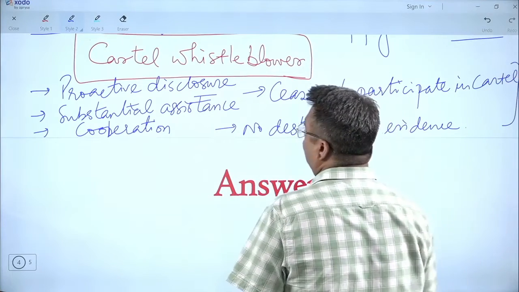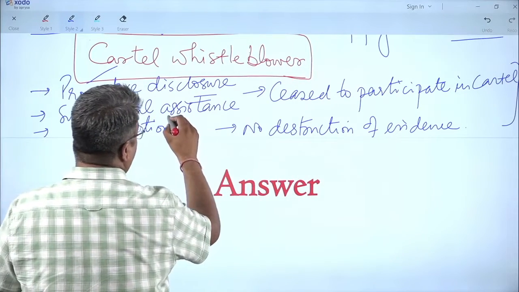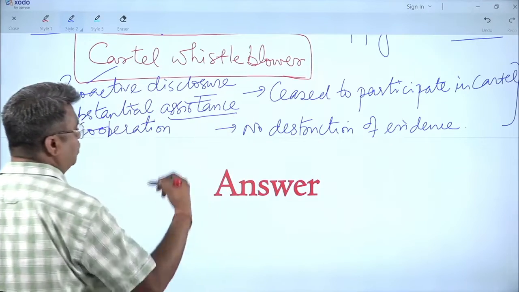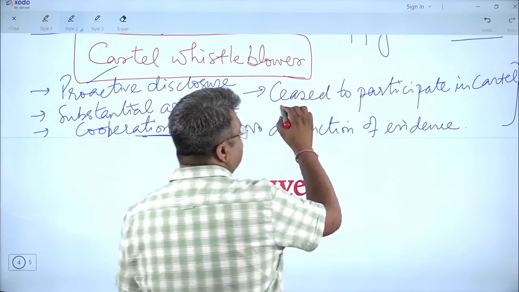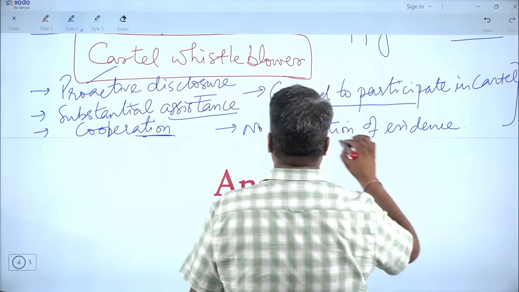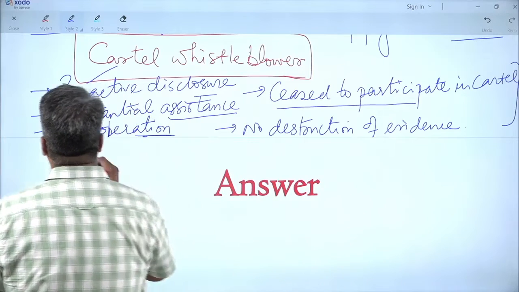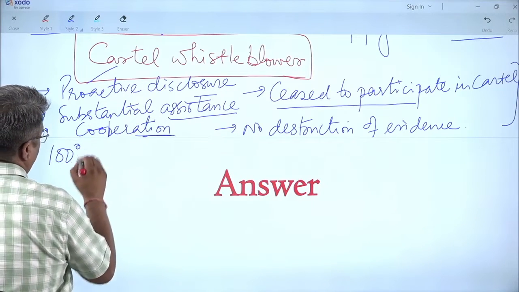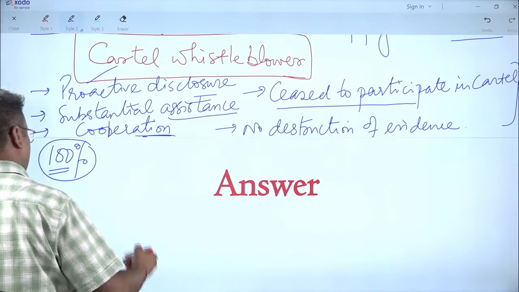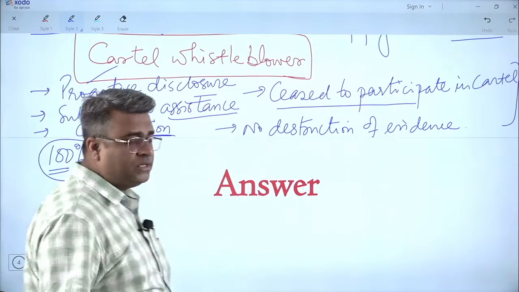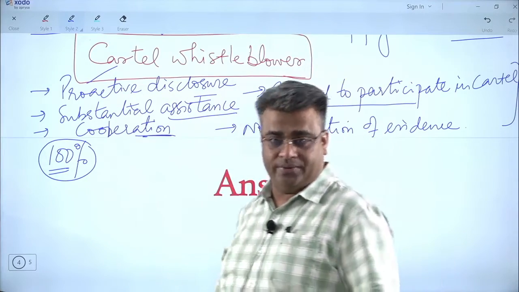So if that whistleblower makes a proactive disclosure and provides substantial assistance to the authorities and cooperates with them at every level, and ceases to participate in the cartel and no destruction of evidences, then he will be given 100% reduction in the penalty. Then he will not be subject to the penalty. So if any person who appears for the first time, the first applicant, he will be given 100% waiver.